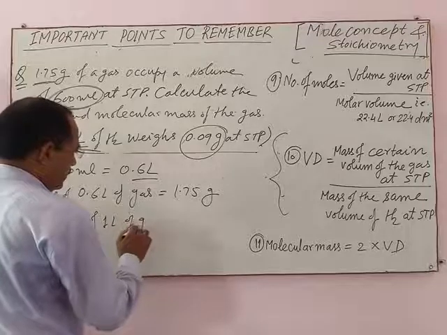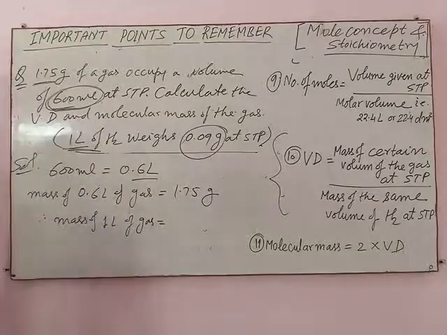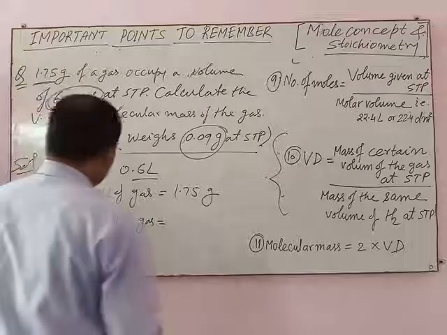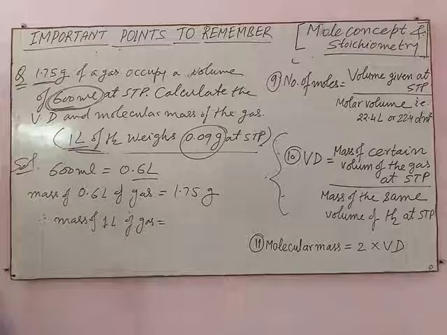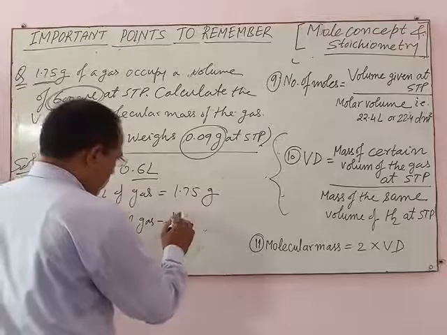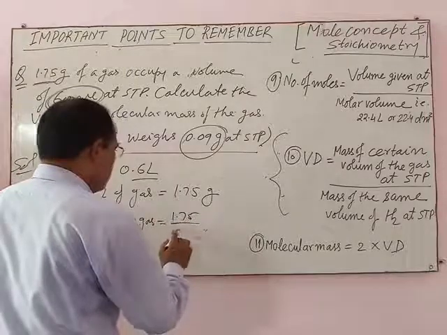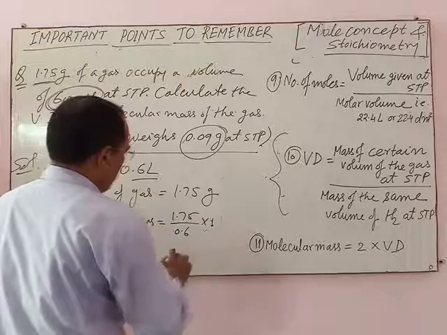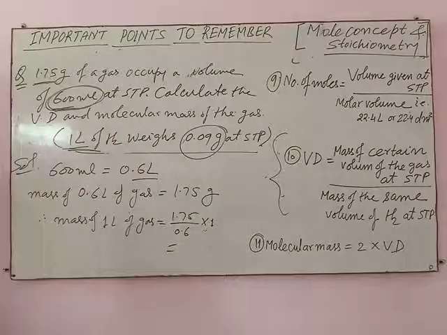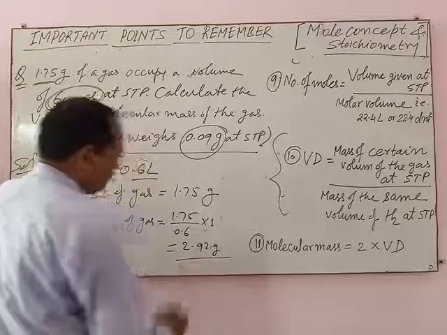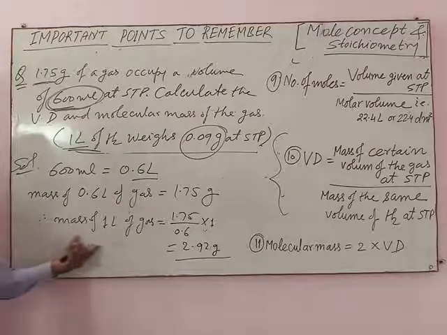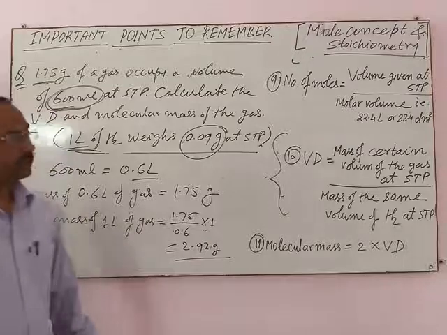So the mass of 1 liter of the gas is 1.75 divided by 0.6 multiplied by 1, which comes equal to 2.92 gram. This is the mass of 1 liter of gas at STP.